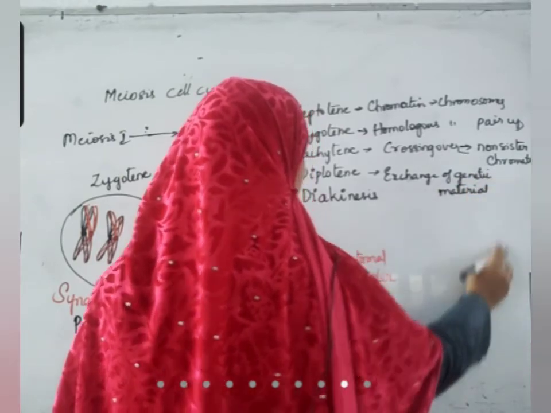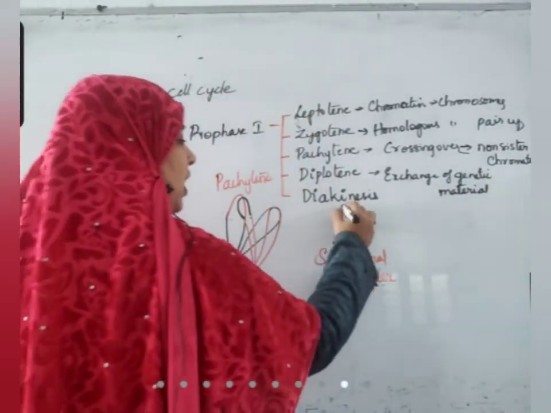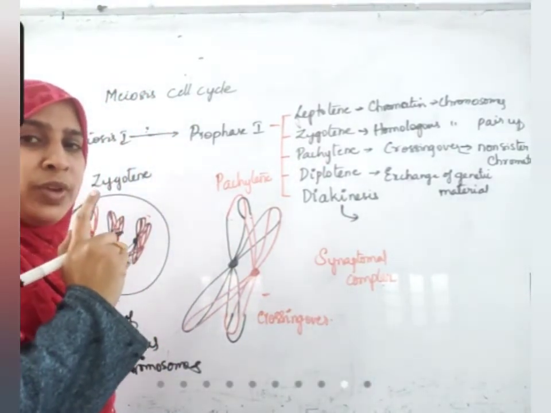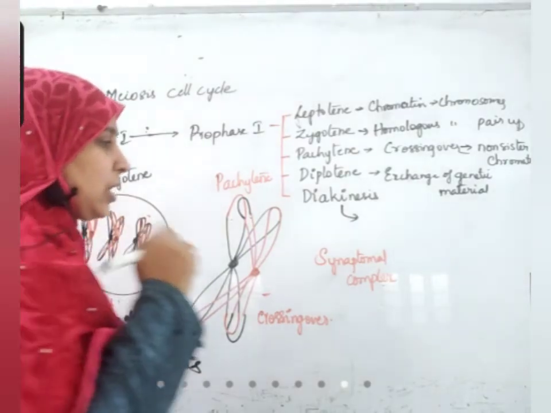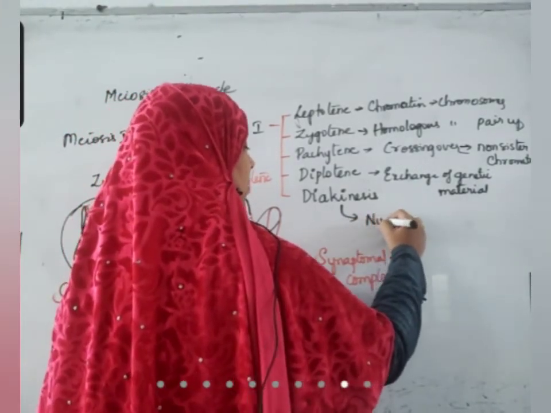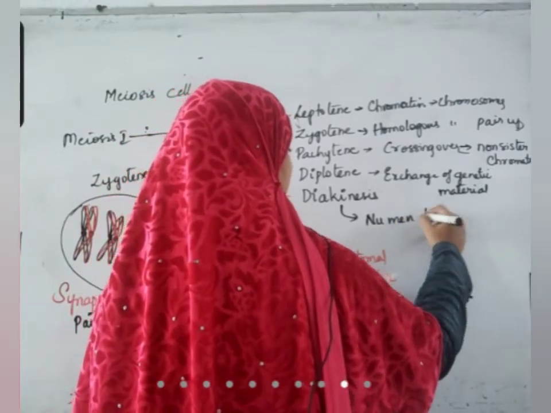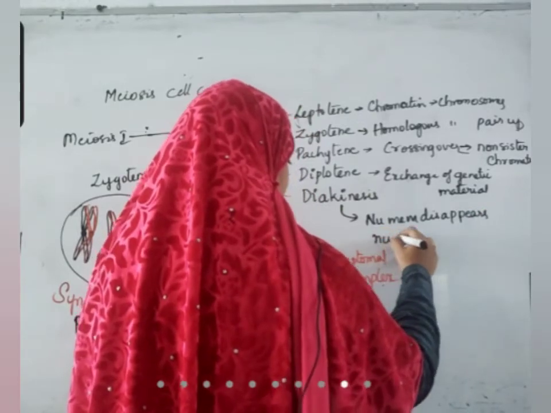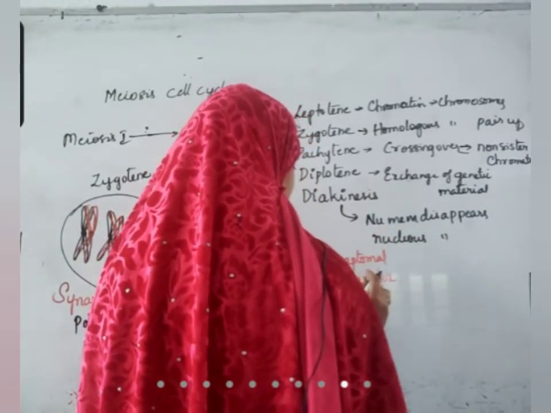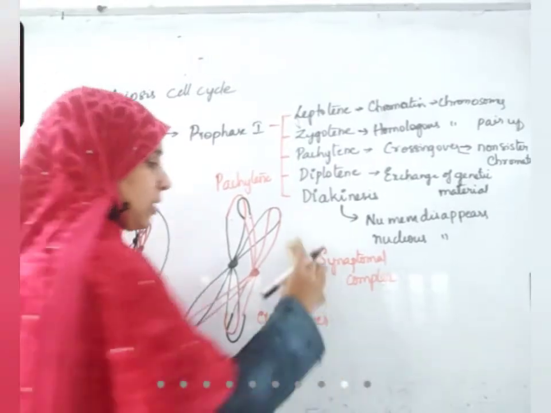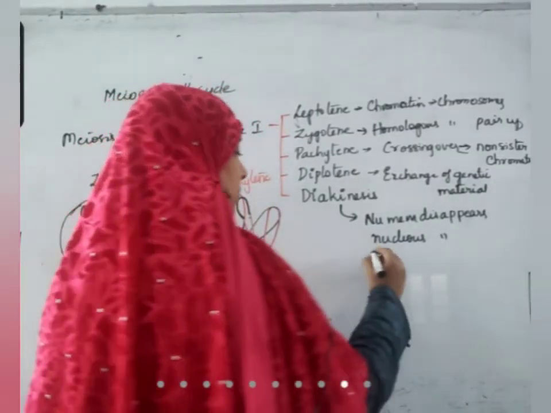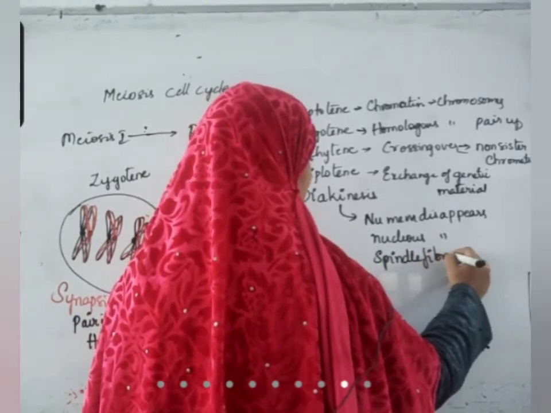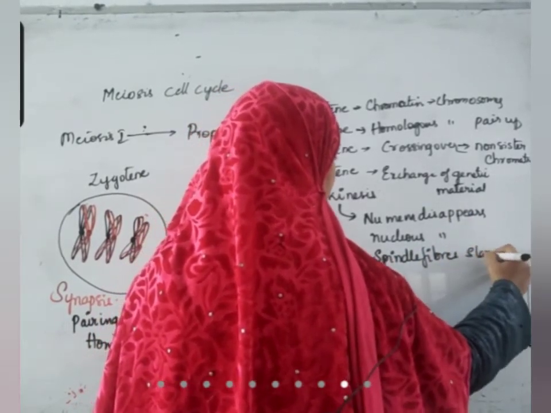In case of diakinesis, all those steps which we talked about in prophase of mitosis, remember them? Nuclear membrane disappears. Nucleolus also disappears. Spindle fibers start forming.